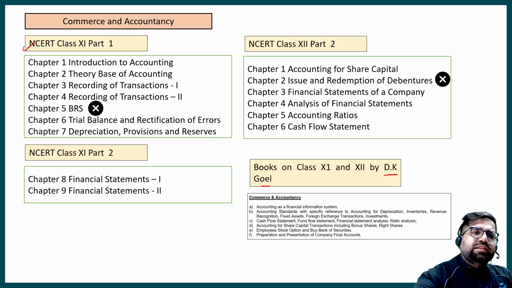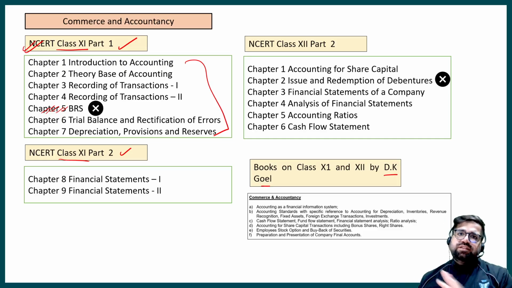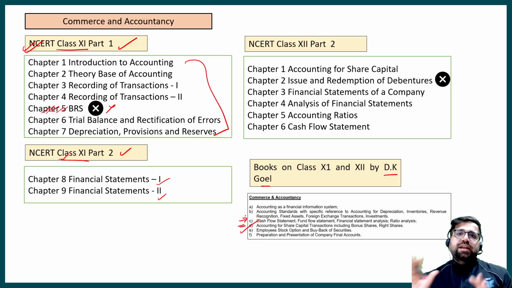Now you have to refer to NCERT for class 11th and for class 12th also. Okay, for class 11th, these are the two parts which you have to go for. So this is NCERT class 11 part 1. This is your NCERT class 11 part 2. In NCERT class 11 part 1, these are the chapters which you have to refer to except chapter number 5, which is BRS. BRS stands for what? Bank Reconciliation Statement. This you don't have to study because this is not mentioned in the syllabus of the PFRDA Grade A exam. Okay, and in NCERT class 11 part 2, you only have to refer to the chapters on financial statements because your syllabus specifically says that you have to do final accounts, right?